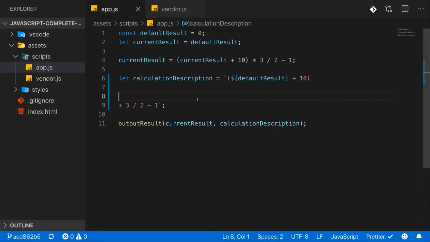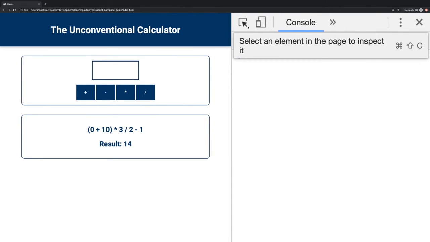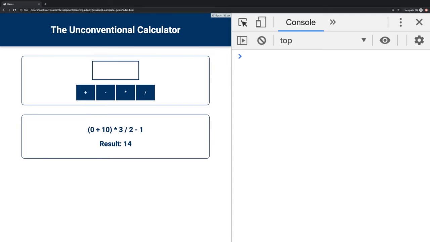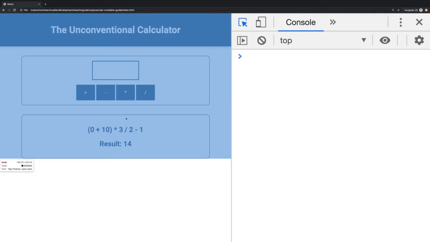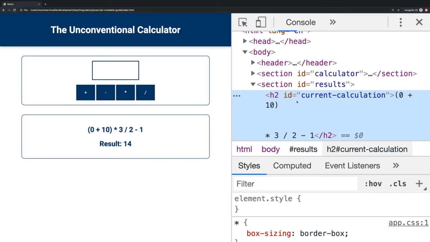Now, if you save that and you reload this in the browser, you'll not see a difference, though if you have the developer tools opened, which you can always open with View, Developer, Developer Tools, and you then click on this select icon there and you select this part of your web page, you will see that indeed the white space is considered here. It's just the default behavior of the browser and the h2 element that basically strips this redundant white space.